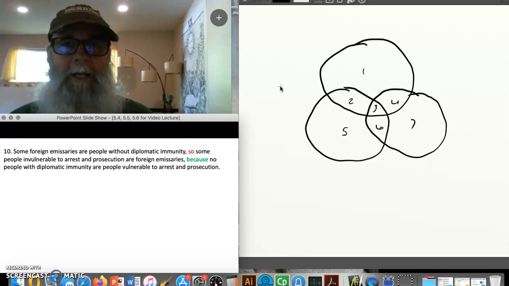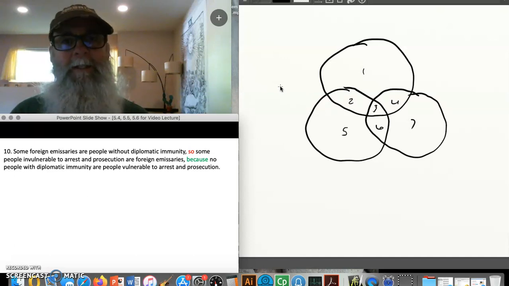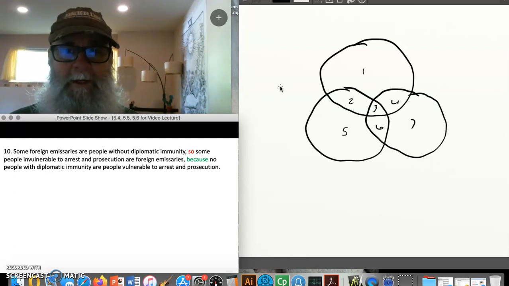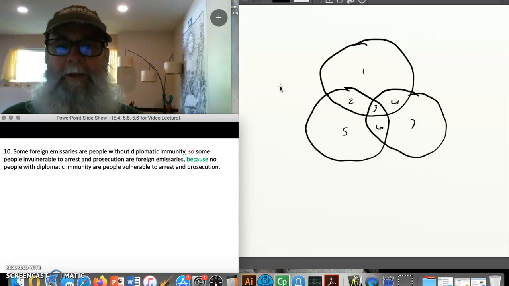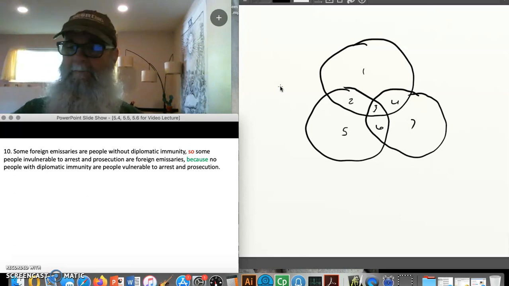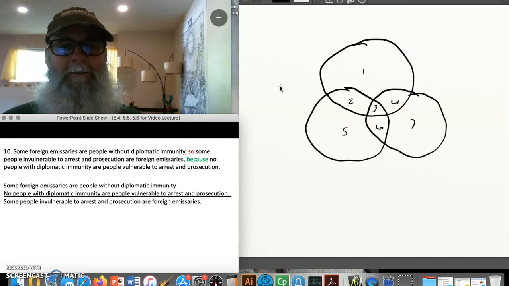And then I want to locate the predicate term of that statement. I know that that predicate term is the major term of the argument. And it's going to appear one more time in this argument, in the first premise. So when I locate foreign emissaries in one of the other premises, I know that that's my first premise, and then the other sentence is going to be my second premise. So then I can get them all arranged like this, with my two premises followed by my conclusion.